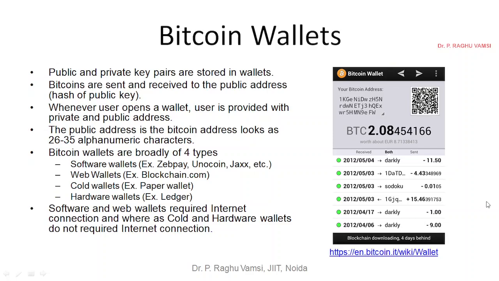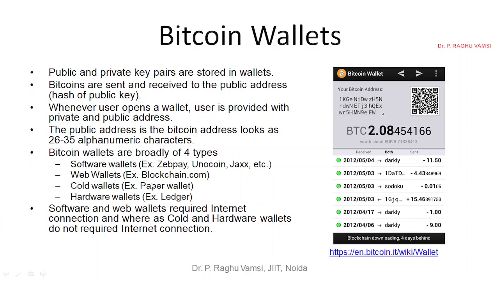These Bitcoin wallets can be broadly classified into 4 types. Software wallets, like ZipPay, Unocoin, JXX, are examples of software wallets. Coming to web wallets, an example is blockchain.com. We have seen previously the blog via blockchain.com. That is a web wallet. Like how you use a Paytm wallet on your mobile phone, you may also log in via web Paytm and do operations there. So it's a web wallet.